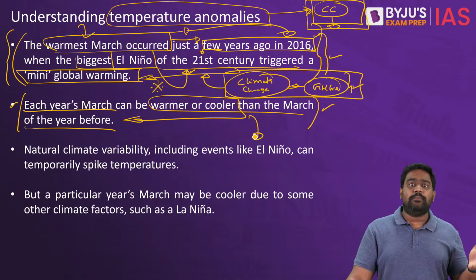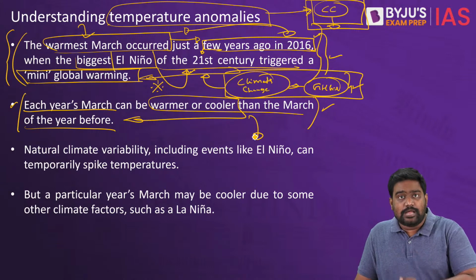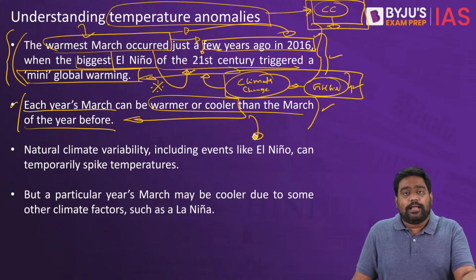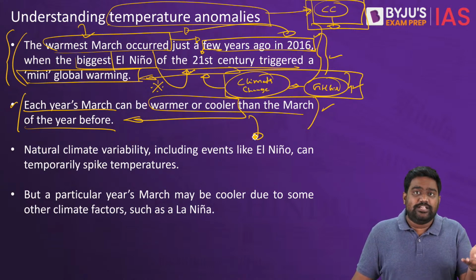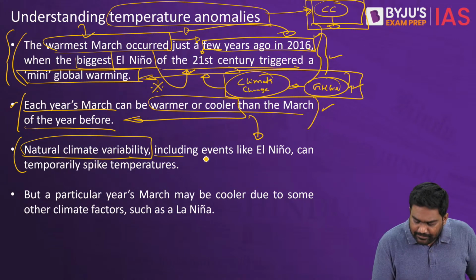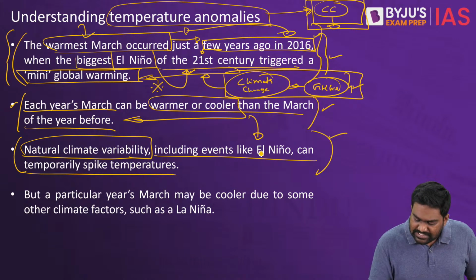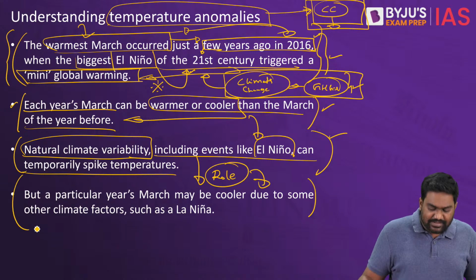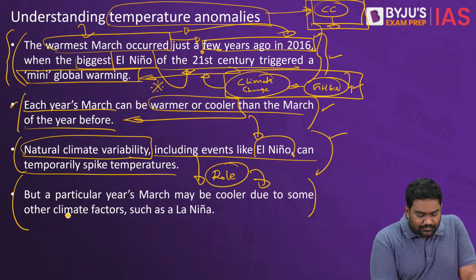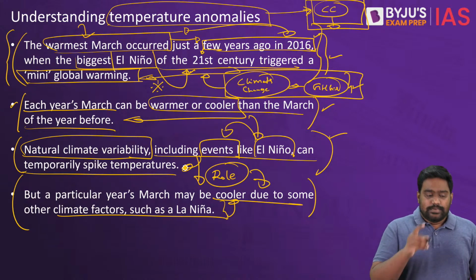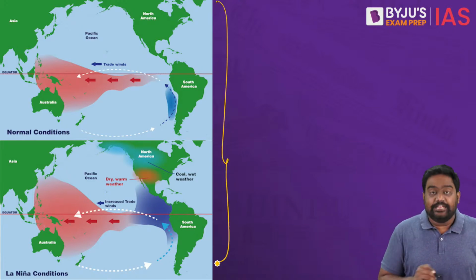It depends on global climatic factors. It is driven by climate change, which is induced by human activities, and it's also influenced by weather patterns and many other geochemical and geophysical processes. So natural climate variability, along with abnormal events like El Nino, also plays a role in influencing the temperature that we experience. Phenomena like La Nina bring cooler temperatures, whereas El Nino brings higher temperatures. Let me just tell you what El Nino and La Nina are.